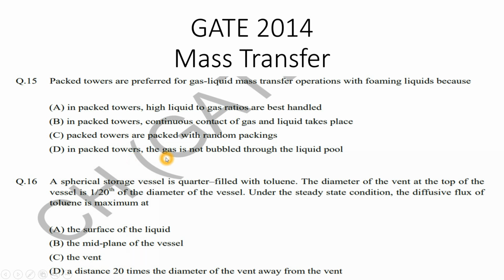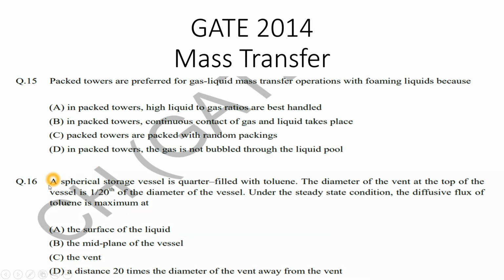In PEG towers, the gas is not bubbled through the liquid pools. Yes, it is the most suitable option, since they are asking about the gas liquid mass transfer operation with foaming liquids. You know that foam will form when the gas is bubbled through the liquid, right? If there is no bubbling of the gas in the liquid, then there is no formation of the foam. So option D is correct here.